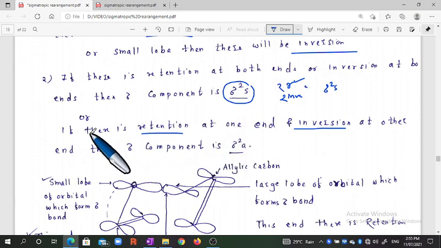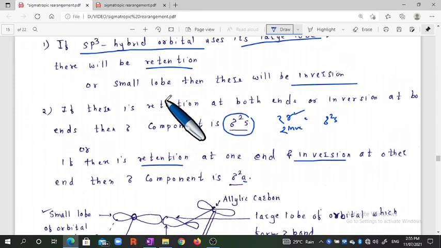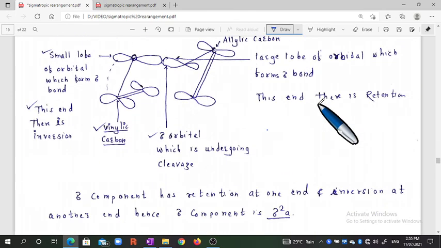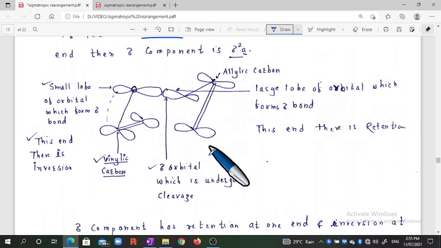And if there is retention at one end and inversion at the other end, then it is considered a sigma 2 a component, the antarafacial component. Let us discuss how we will find whether there is retention or inversion.